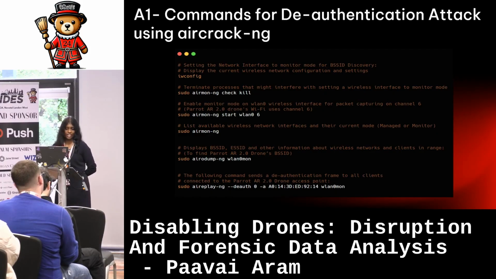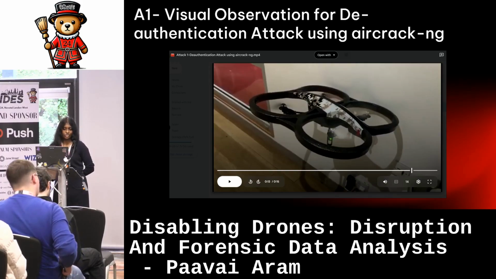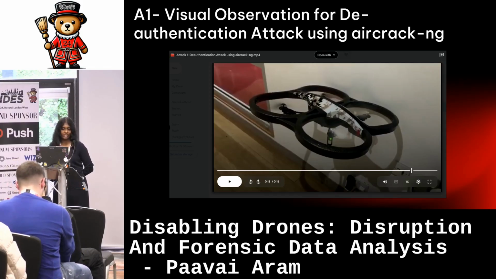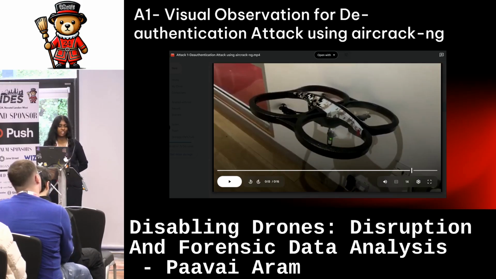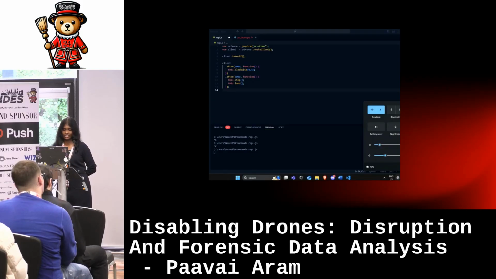So these are the commands I used for the attack. When I disconnected the user from the drone's Wi-Fi, the user was unable to control the drone, but the drone itself remained in the air without falling down. This is because the Parrot AR 2.0 drone model has something called autopilot mode, and this helped the drone to stay in the air. In this picture, you could see that my laptop got disconnected from Wi-Fi.